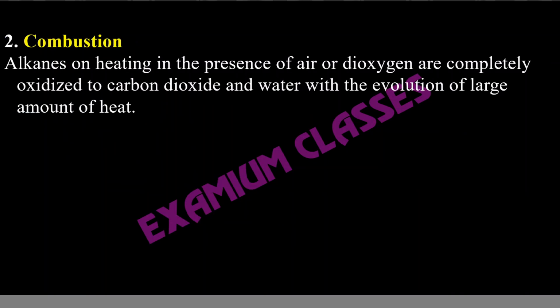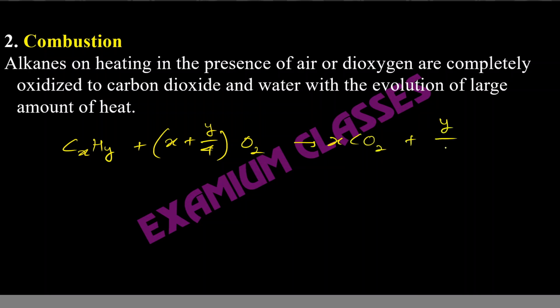Combustion, this is something I have been talking about again and again. There is a generic reaction we have already talked about, that when CxHy, any hydrocarbon, reacts with (x + y/4) times oxygen, it gives x times CO2 and y/2 times H2O. This is something we have been talking about in terms of x and y.